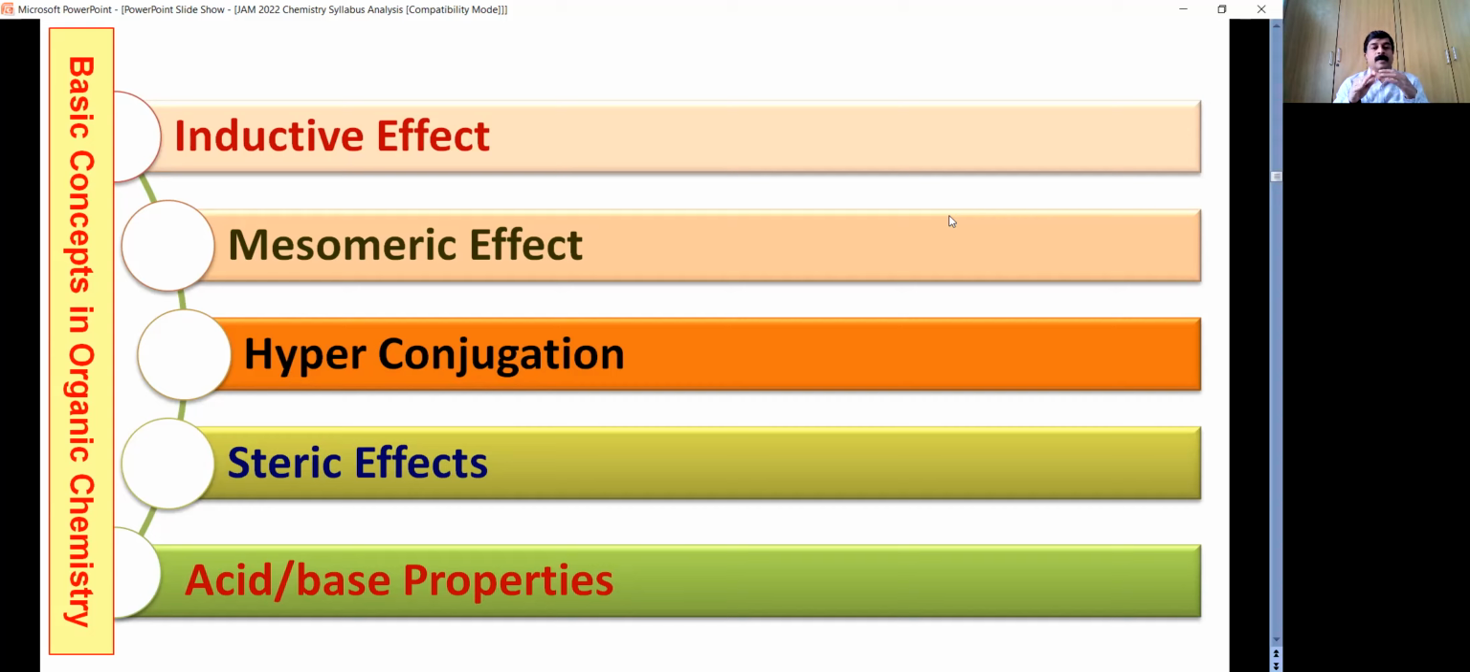Like for all inductive, mesomeric, and hyperconjugation put together, you need to study their applications like acid strengths, like carboxylic acids, phenols, then basic strengths, various aliphatic and aromatic amines and substituted amines, etc. So for this, you also need to have an idea about the acid-base concept in terms of Lewis theory, in terms of Bronsted theory.